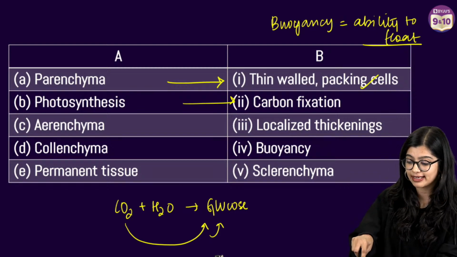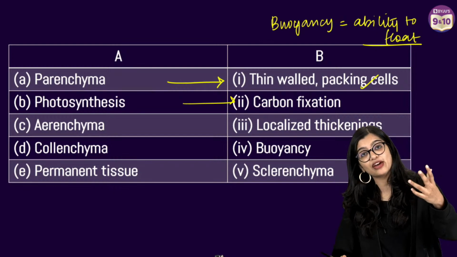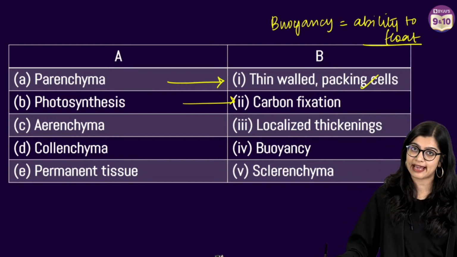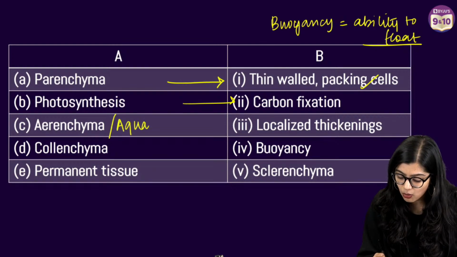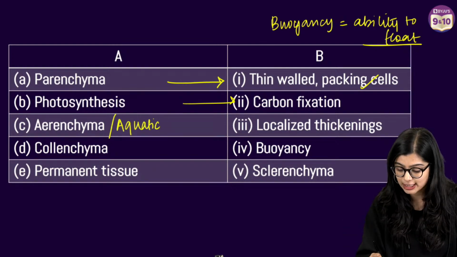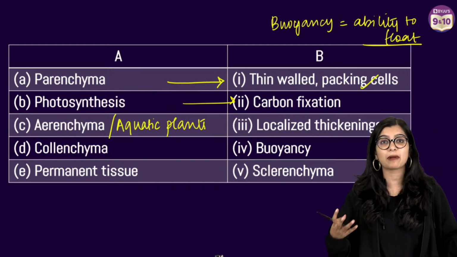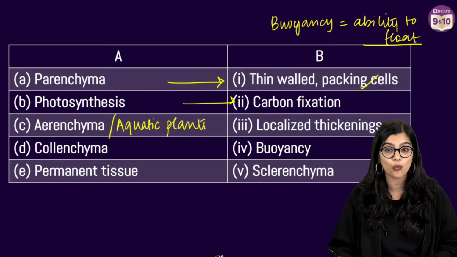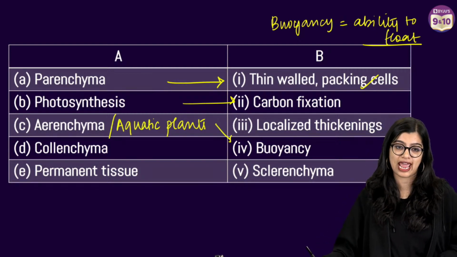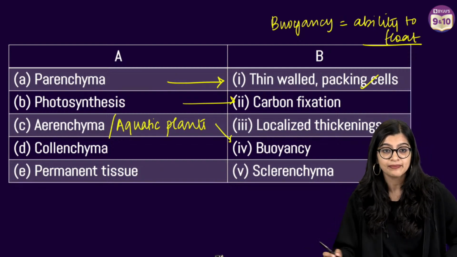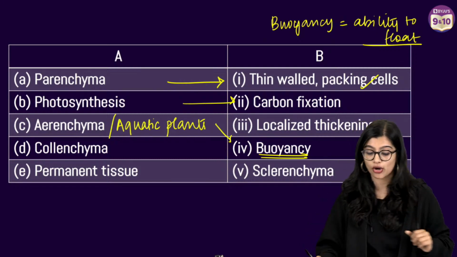But now you have aerenchyma, right? What is this aerenchyma? Okay, give me a simple way of thinking about this. Where will I find this aerenchyma? Normally aerenchyma, we find them in aquatic plants, and we know that aquatic plants have the ability to float on water, which is why we see here that the correct match would be 4 for aerenchyma. It allows these aquatic plants to float on water.